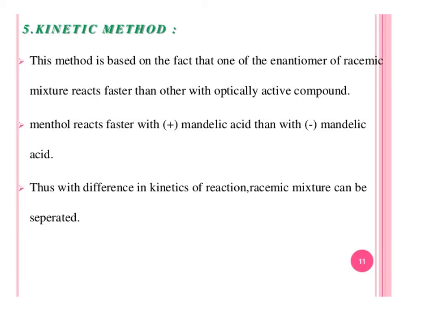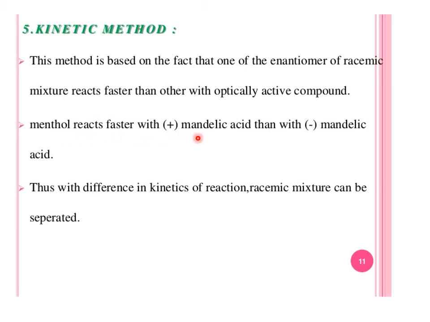This method is based on the fact that one of the enantiomers of a racemic mixture reacts faster than the other with optically active compounds. Menthol reacts faster with plus mandelic acid than with minus mandelic acid. Thus, with the difference in kinetics of reaction, a racemic mixture can be separated. This is the kinetic method.